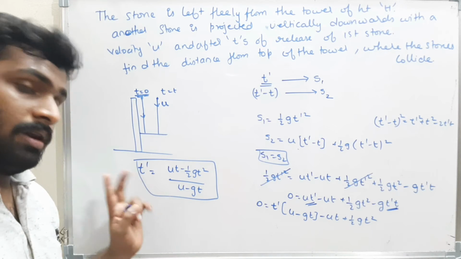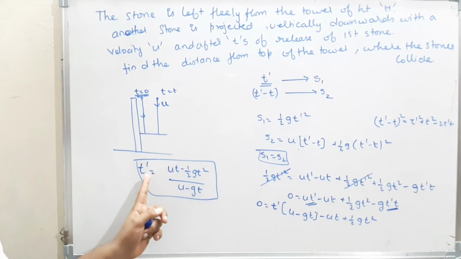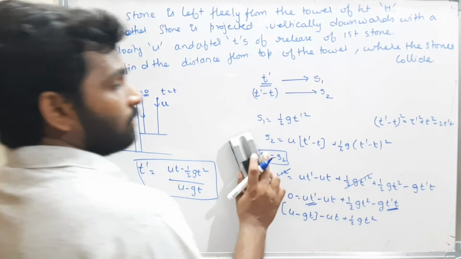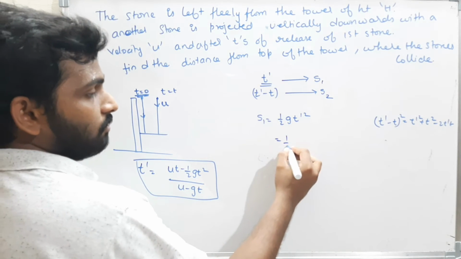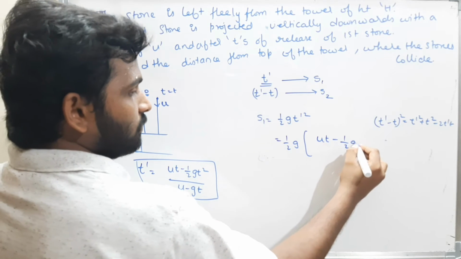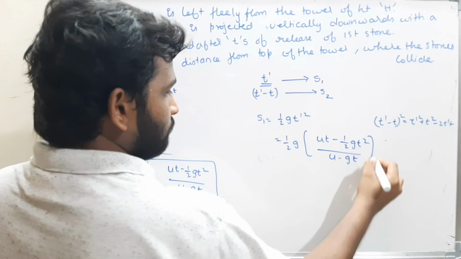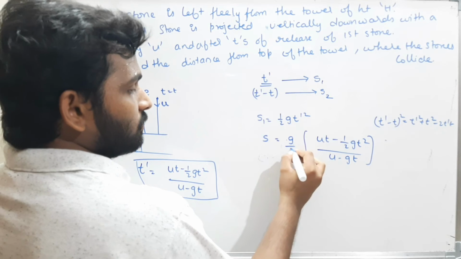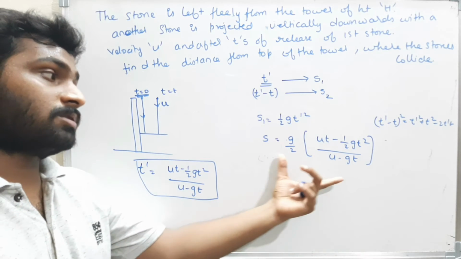Okay, I got t dash, well and good. After getting t dash, they told us to find the distance. In t dash seconds, the distance traveled by the body is s1. Therefore, find s1. Keep this t dash here. Therefore, it is half into g into (u minus gt square) by (u minus gt), which is nothing but the distance traveled by the body, g by 2. That means from the top of the tower, the bodies will collide at this much distance.